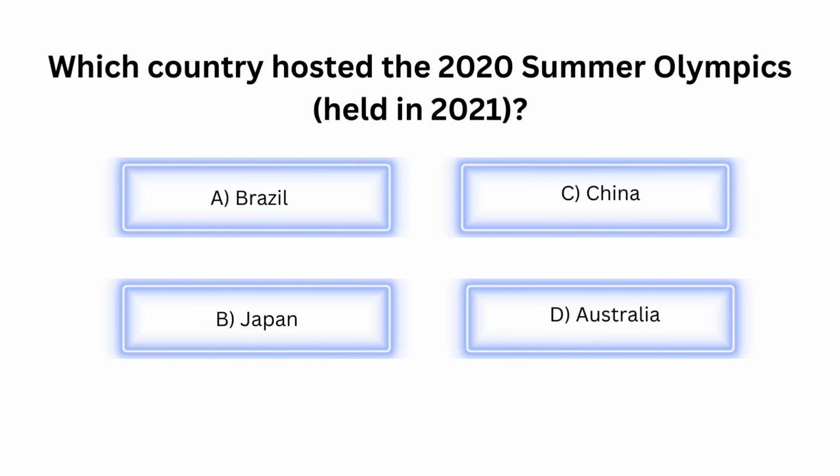Which country hosted the 2020 Summer Olympics, held in 2021? A. Brazil. B. Japan. C. China. D. Australia.